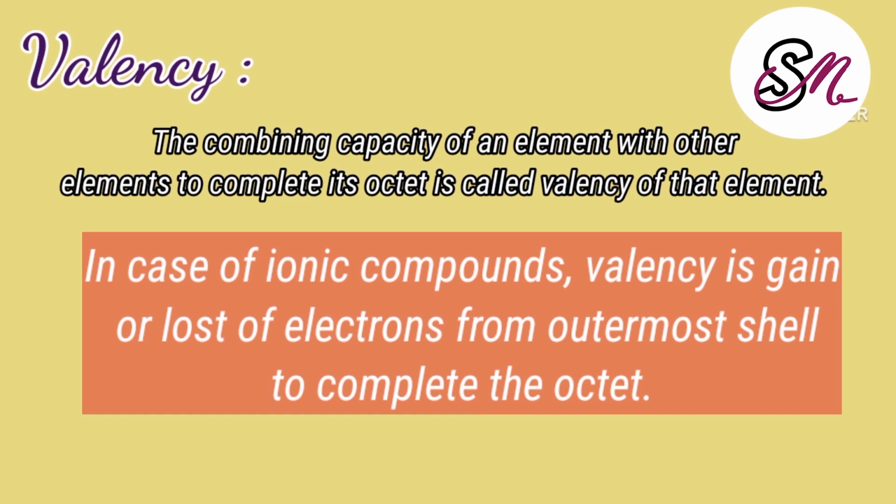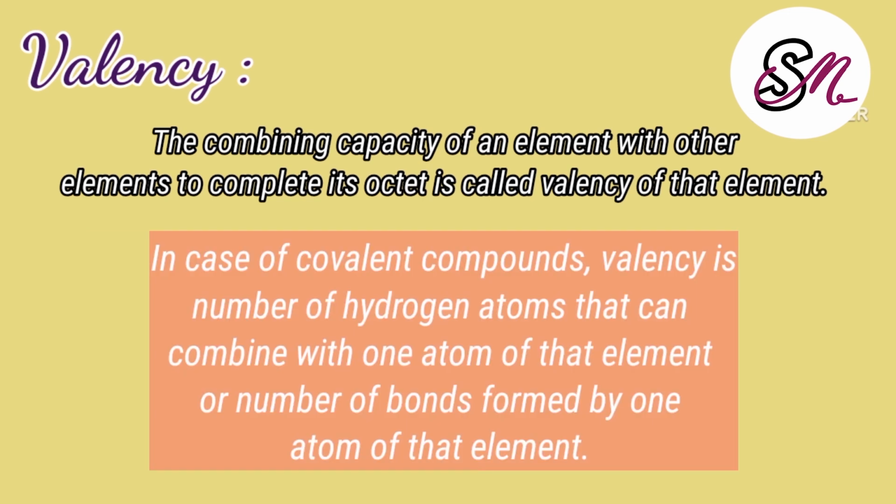On the other hand, in covalent compounds there is not a complete transfer but sharing of electrons by both elements. One electron is shared by one element and one electron is shared by the other element. This is called a covalent compound.